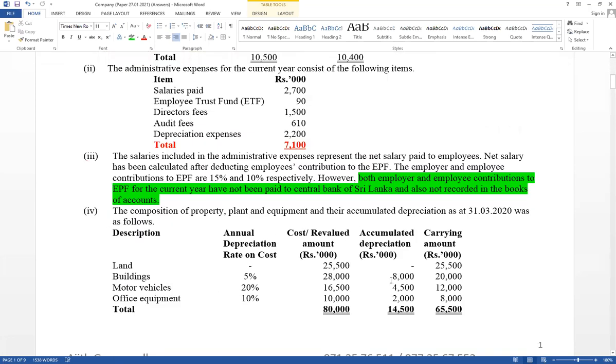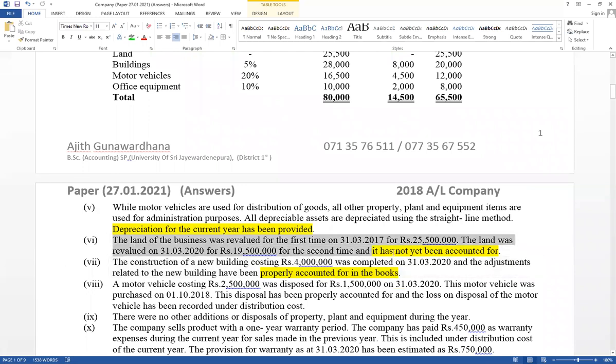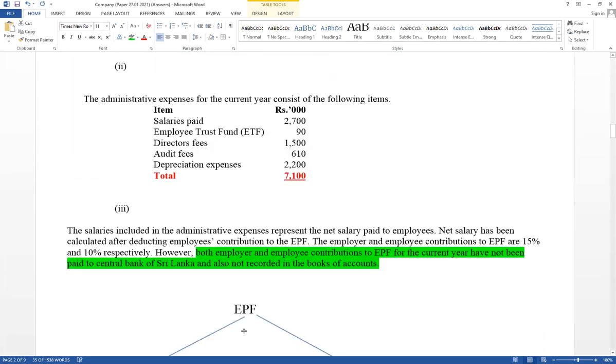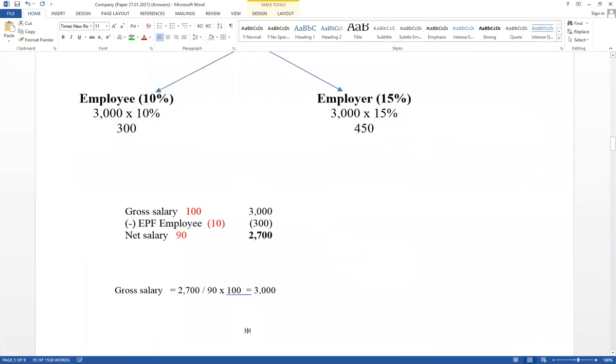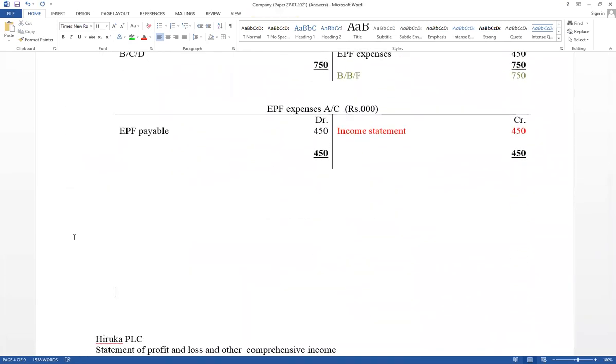Right, now think about this year's profit and loss. You have to compare the previous year revaluation amount and this year's revaluation amount. Prepare the working for that. Revaluation, adjustment number 6. Adjustment number 6, relevant for revaluation.